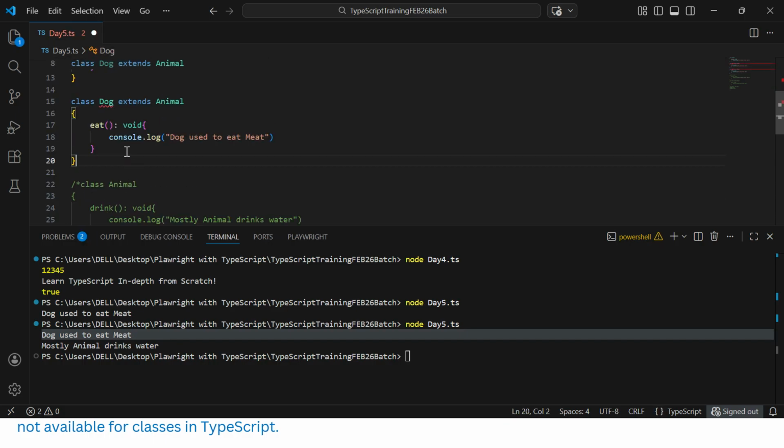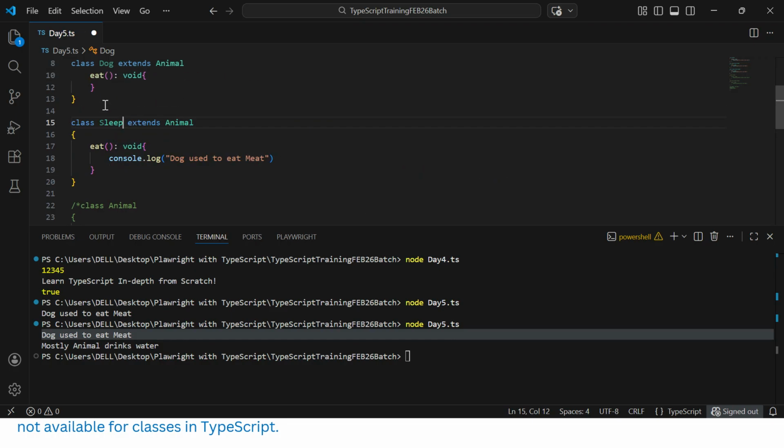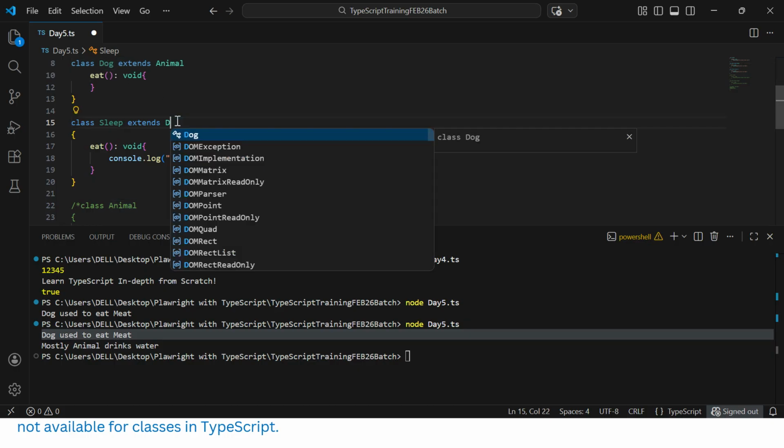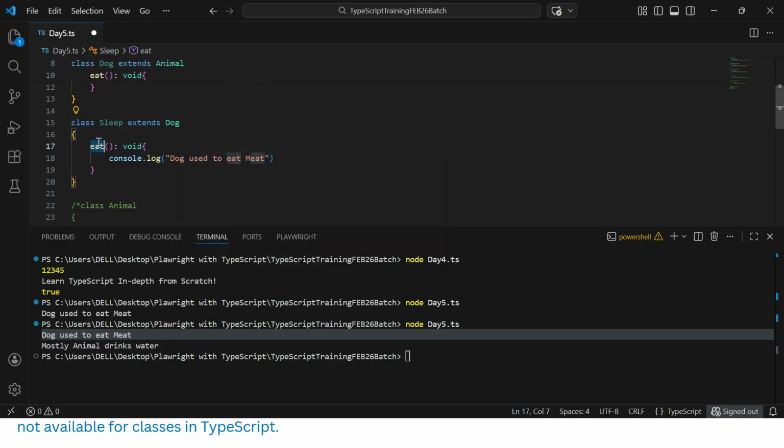Here I can create another class called sleep, because dog used to sleep, which is extending the dog class instead of animal. Here I can have a method called sleep method: dog used to sleep during night time.